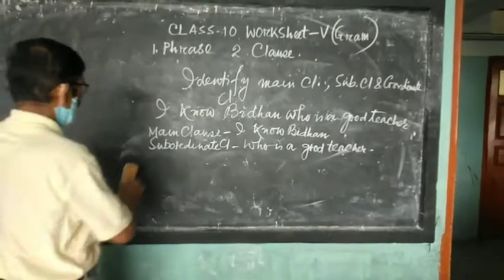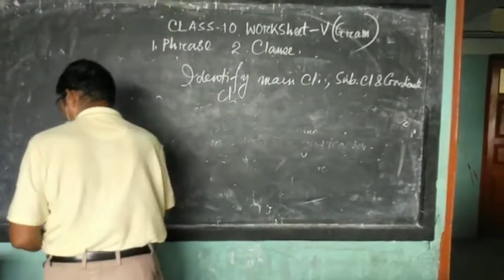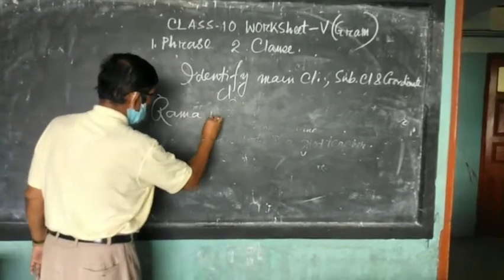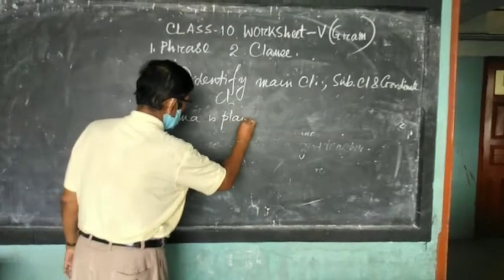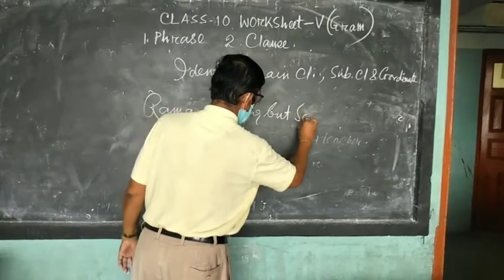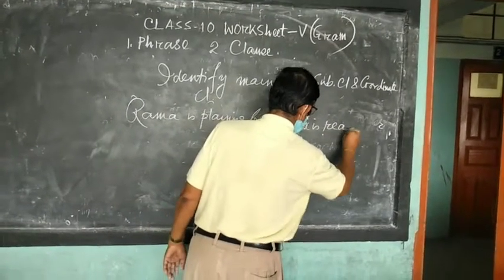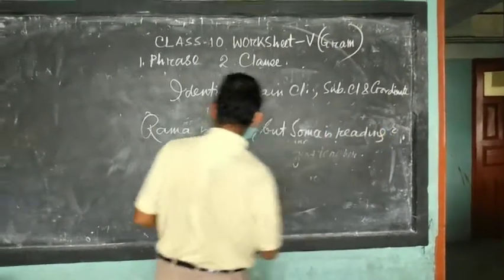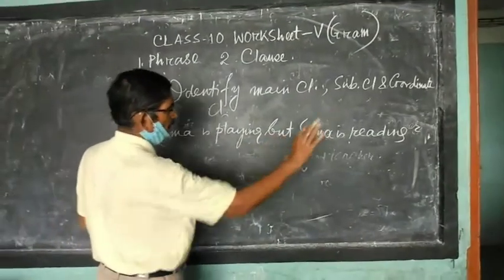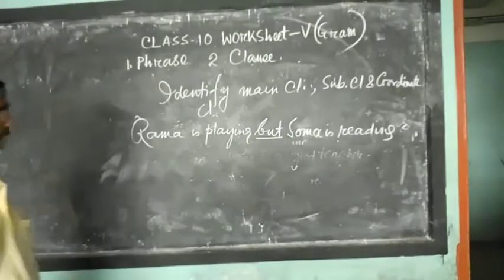Now come to one more, the coordinate clause or compound sentence. Rama is playing, but Soma is reading. Now you see that both are independent. Rama is playing, Soma is reading, so it is a compound sentence, and but is the coordinate conjunction.